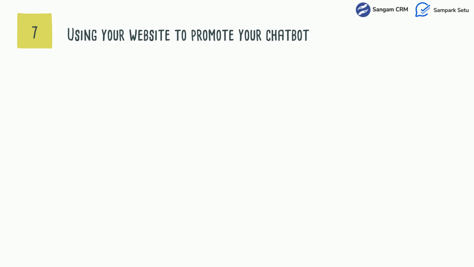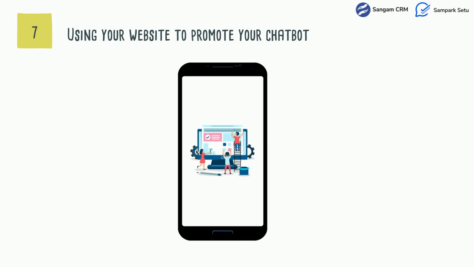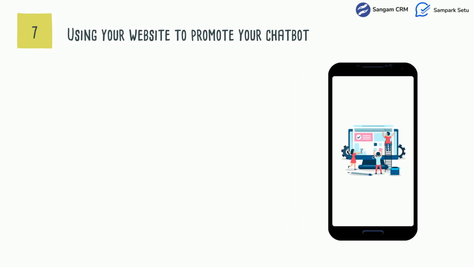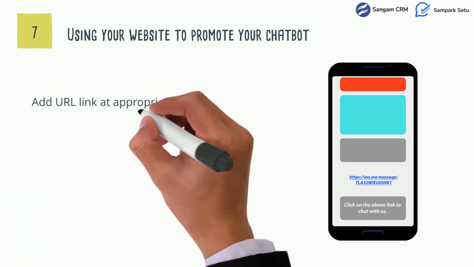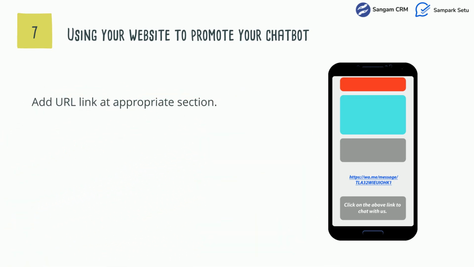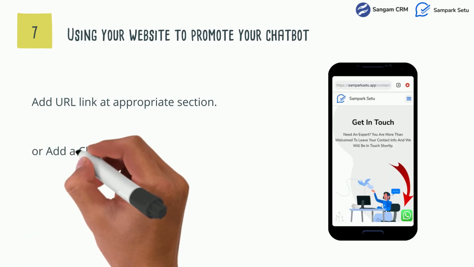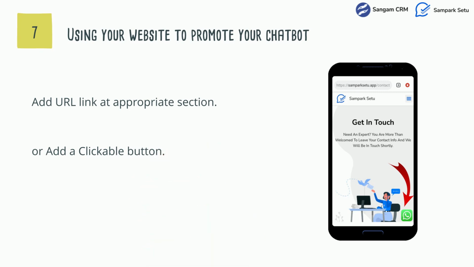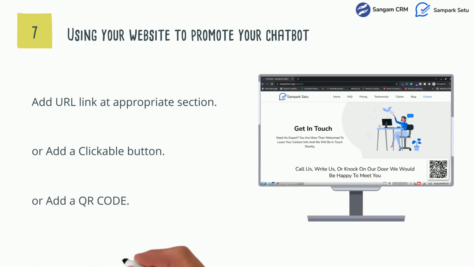Next is using your own website to promote your chatbot. There are multiple ways through which you can make people aware of your chatbot through your website. One simple way is by adding your WhatsApp chatbot URL link at the appropriate section of your website. You can also add a clickable button that redirects visitors to your WhatsApp chatbot. This is the best way of redirecting your website visitors if they are accessing the website through their mobiles.